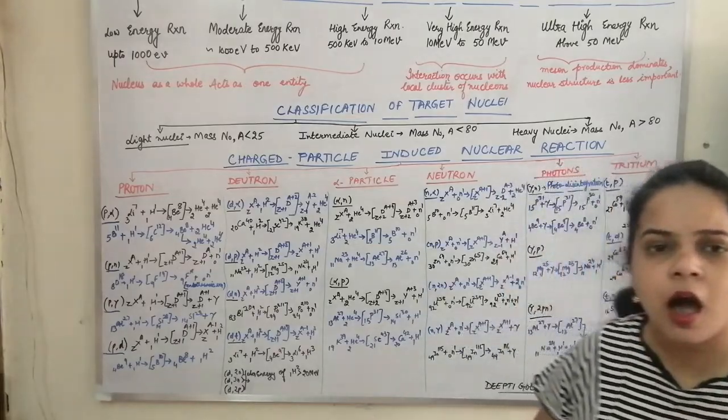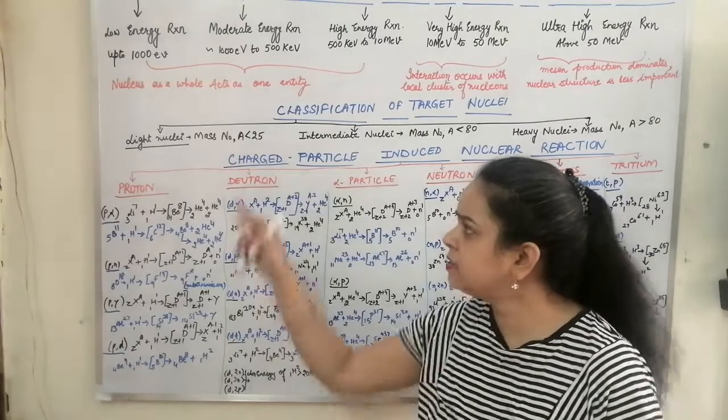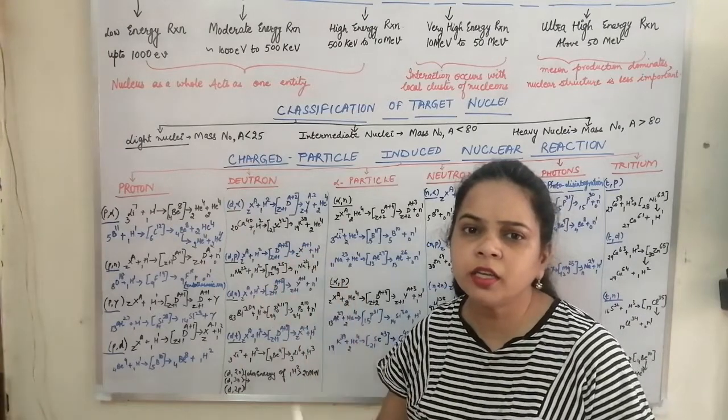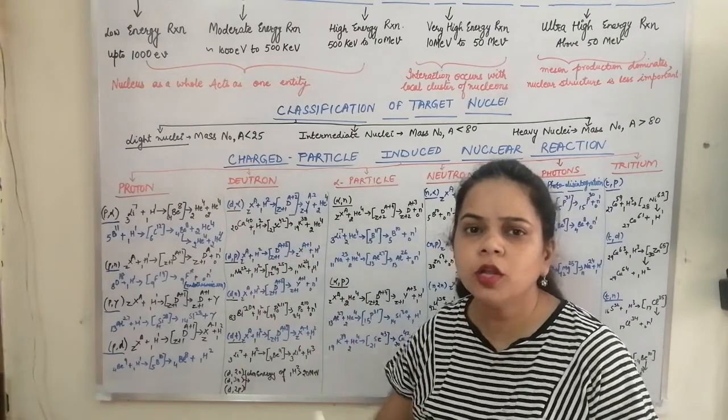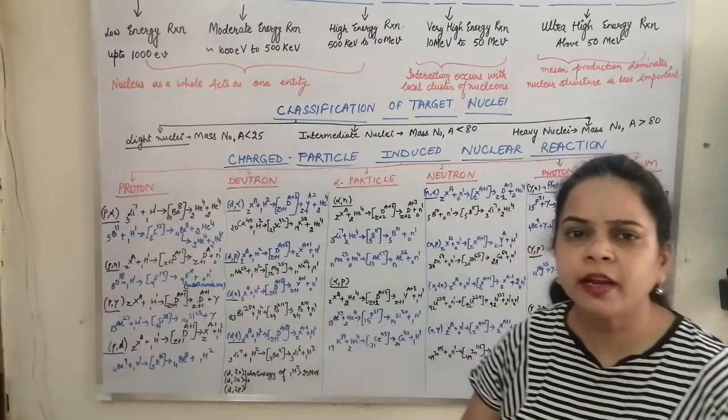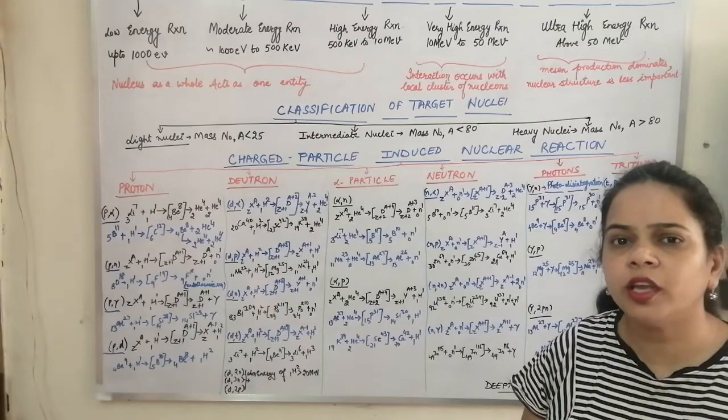Next we see how we classify the target elements. The target elements are classified as lighter nuclei when the target nucleus has a mass number less than 25. So we know that for magnesium it is 24. We can say that up to magnesium or aluminium, those elements are regarded as lighter nuclei.